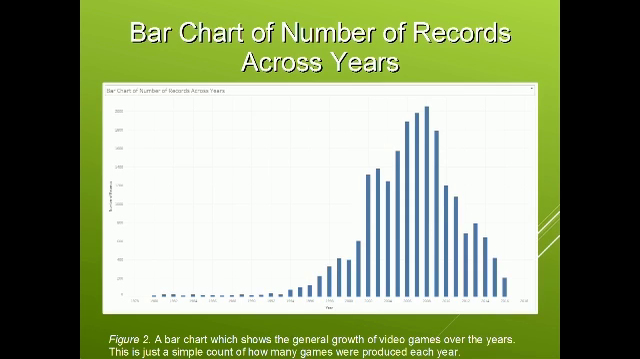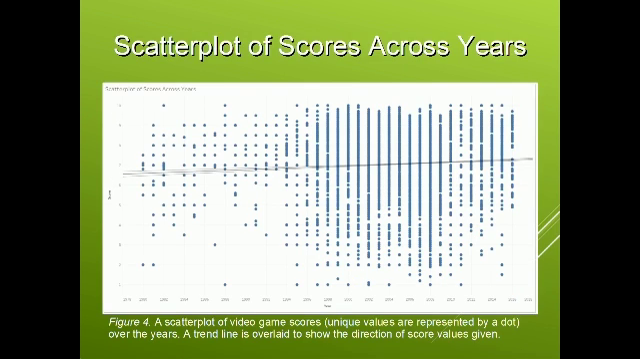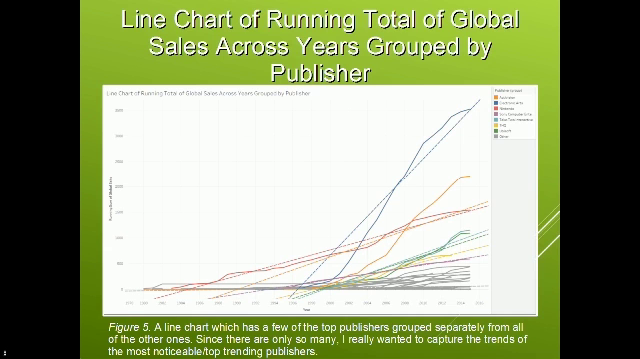The first is a bar chart of the number of records across the years. What I mean by this is simply how many video games were released over the years. We can see a nice curve upwards to about 2008 or 2009, where there's a peak, and then a trend downwards to present day. The next graph is a scatter plot of scores across the years. So each dot represents a video game, and we can see its score and the year it was released. The trend line overlaid on this graph is trending upwards, so we can see that the quality of games have improved over the years according to IGN.